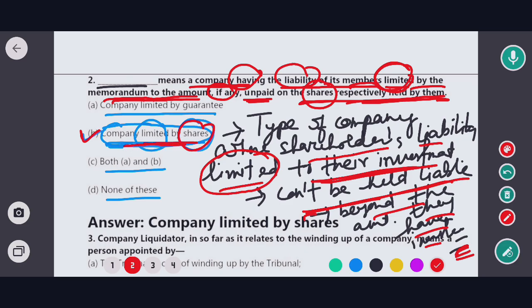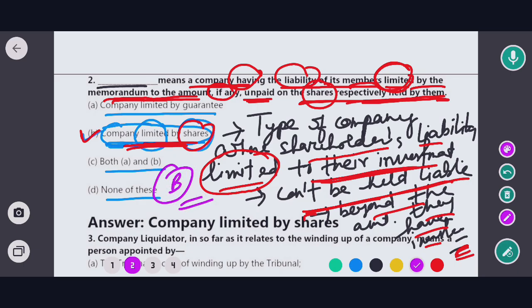So you now know what a company limited by shares is: the company where the shareholders' liability is limited to the amount they have invested, and apart from that they cannot be held personally liable. So in this case the correct option would be option B.